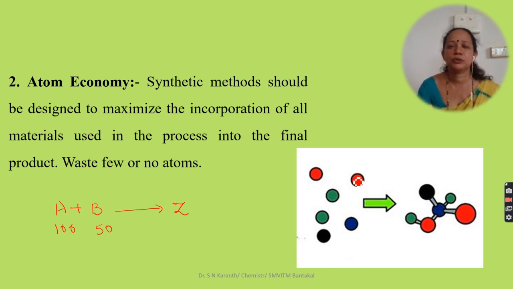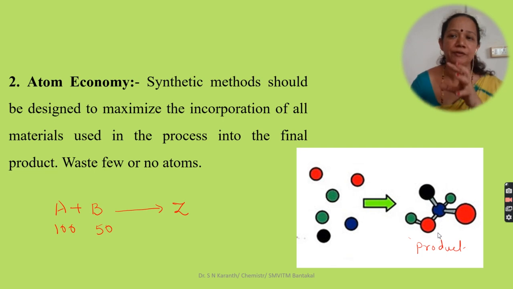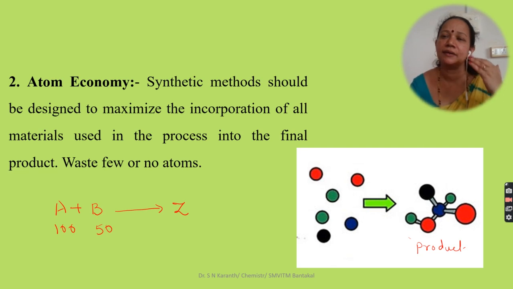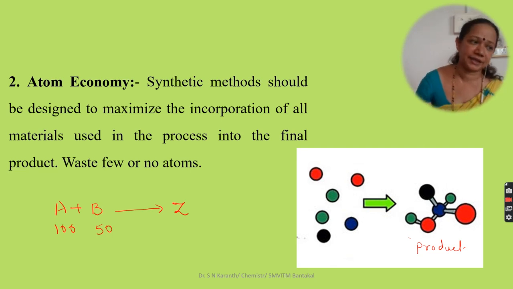See, here I use 2 red atoms, 2 blue atoms, 2 green atoms, 1 blue atom and 1 black atom. All these atoms are reflected in the product. That means the atom economy is very high. There should not be a loss of any atom during the production of a compound, so we have to take care to maximize the atom economy.